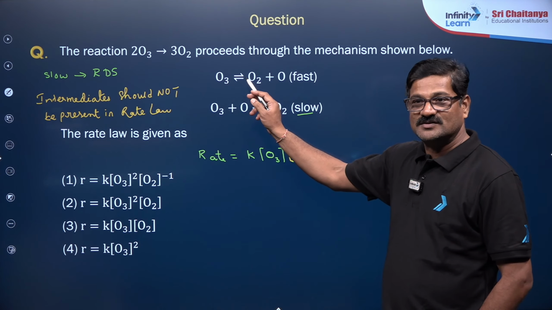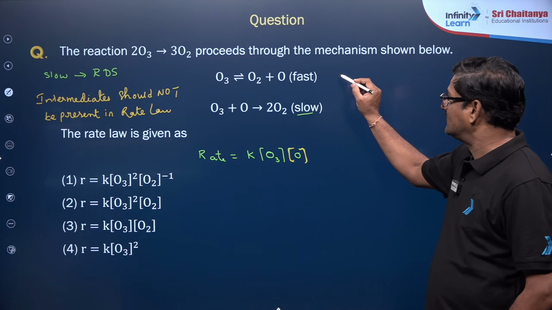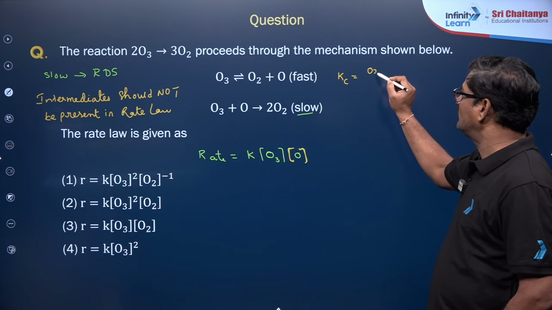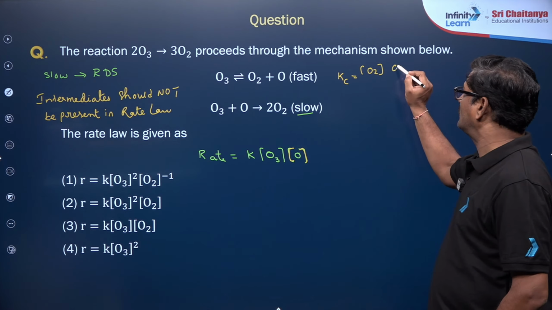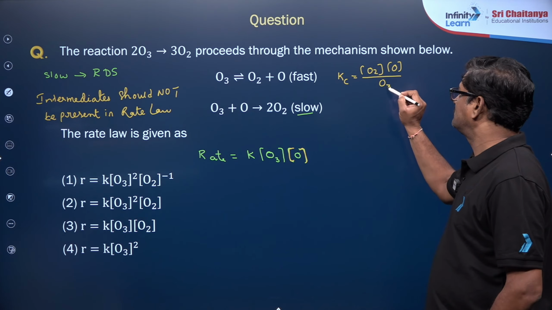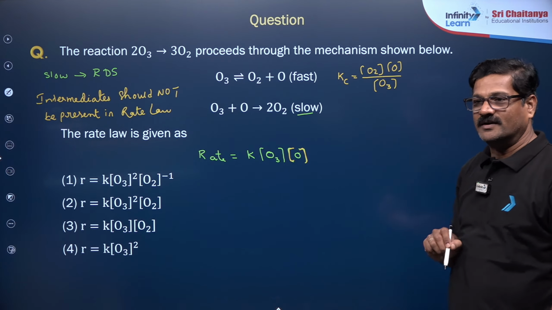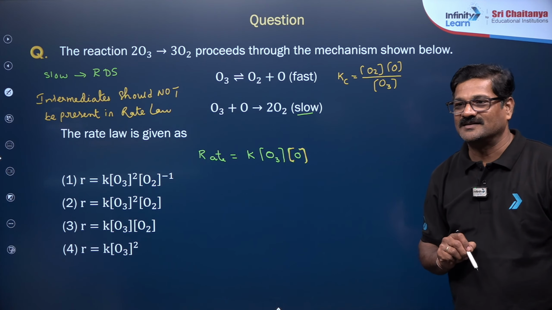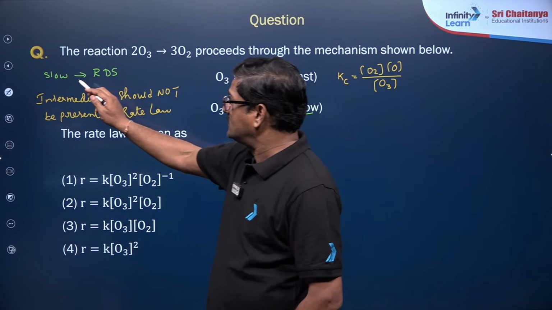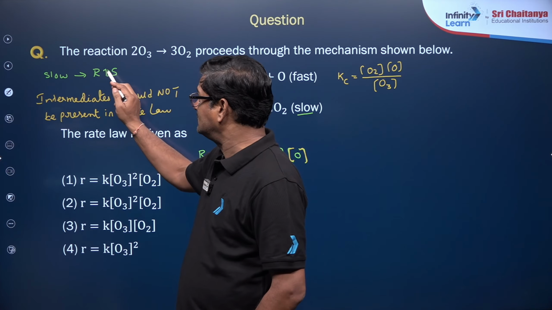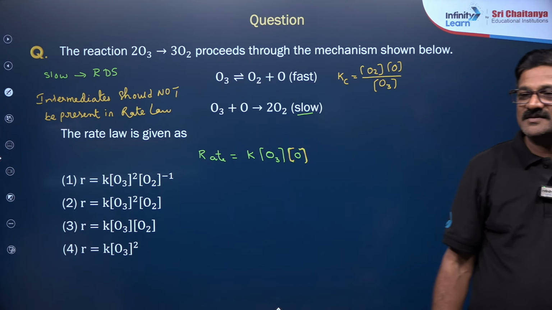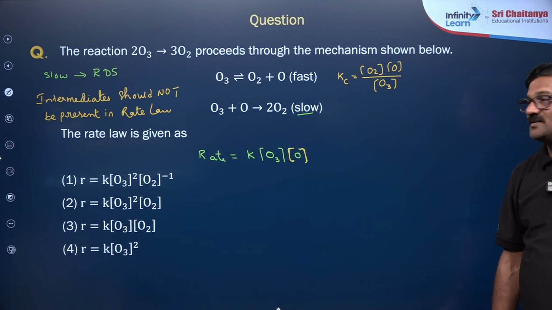For a reversible reaction, what will this be? It is going to have Kc equal to O2 and dot O upon O3. Are you getting or not? Yes. In the first line, slow reactions are said to be the rate determining step. Understood? RDS means what? Rate determining step.